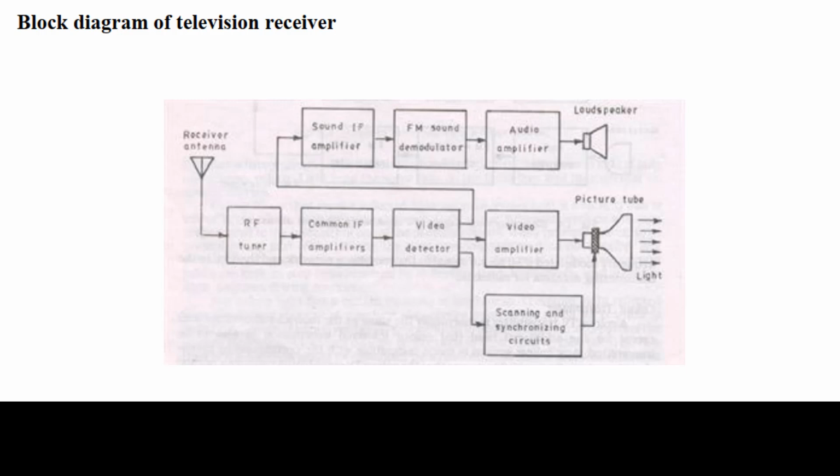The high voltage for feeding the second anode of the kinescope is derived from a special high voltage winding of the line transformer, or by rectifying pulses from the transmitter. The voltage for the focusing electrode is similarly derived.